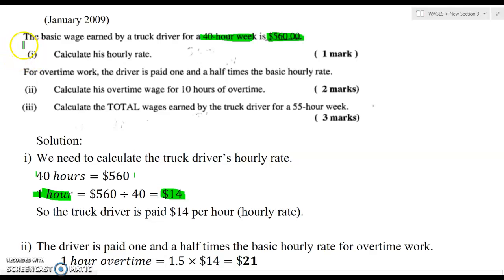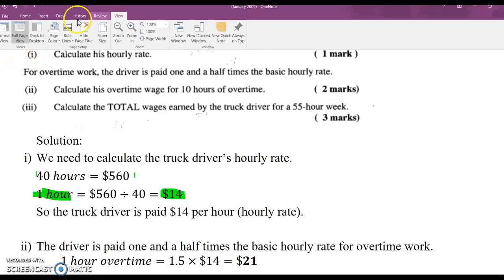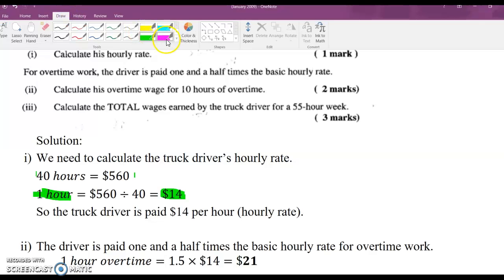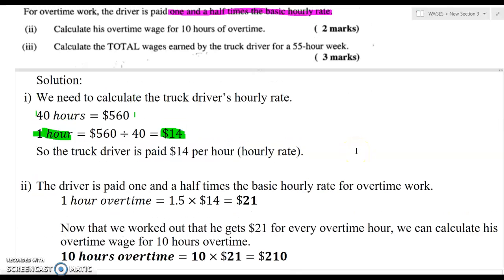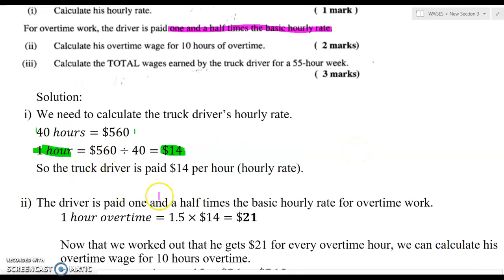Now let's look at the second part now. For overtime work, the truck driver is paid 1.5 times. Now we just learned that 1.5 times means he's paid 1.5 times the basic hourly rate. So 1 hour overtime is 1.5 times that hourly rate. So 1.5 times 14, he gets $21. So every 1 hour overtime, he gets $21.